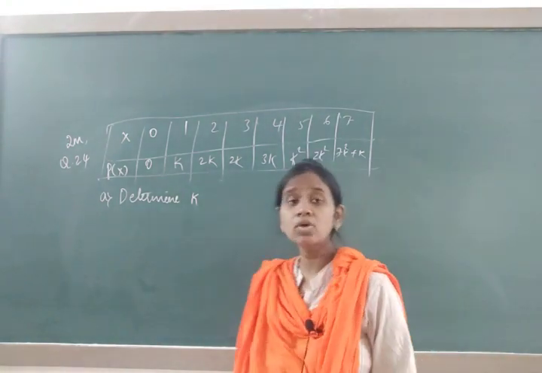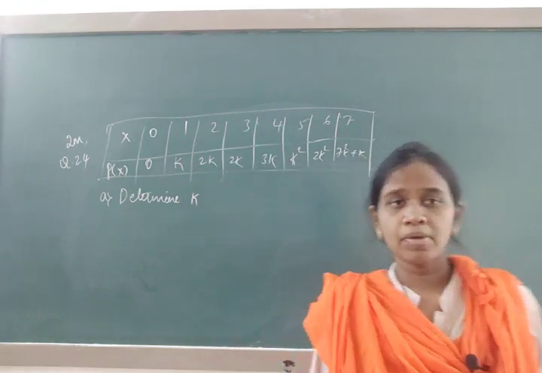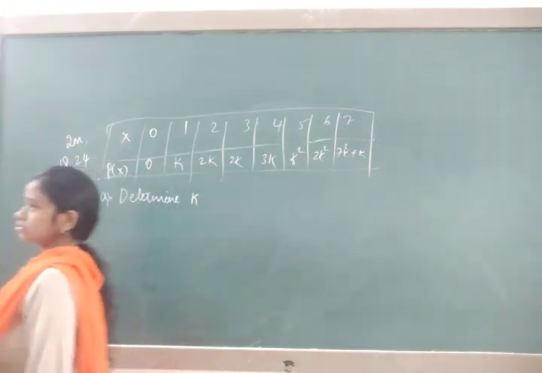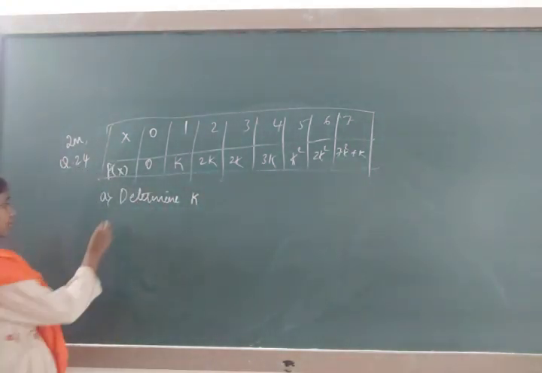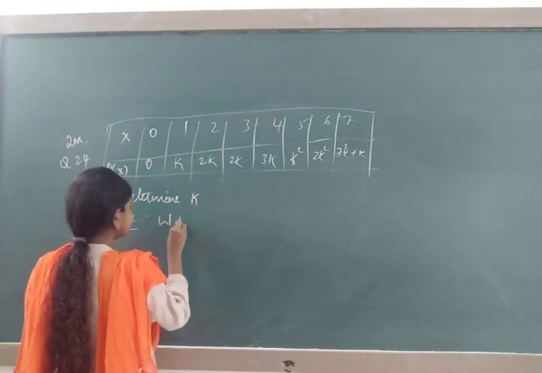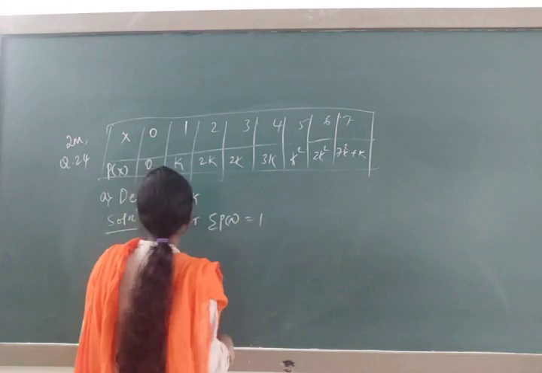K is present in which column or which row? It is present in p of x, and sigma p of x should be equated to 1. We know that sigma p of x is equal to 1.